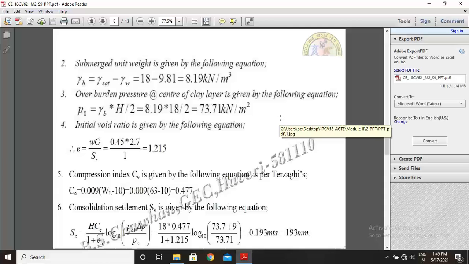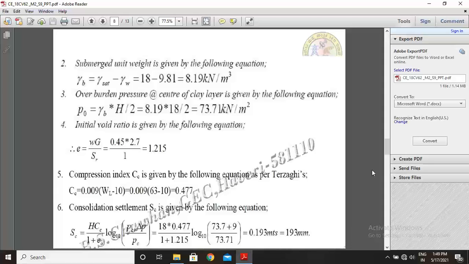Next step, the initial void ratio is given by the following equation: e equals w G by Sr. Now substitute the values. Here Sr is 1, W is 45 percent, means 0.45, into G is 2.7, divided by Sr is 1. So the answer is 1.215.